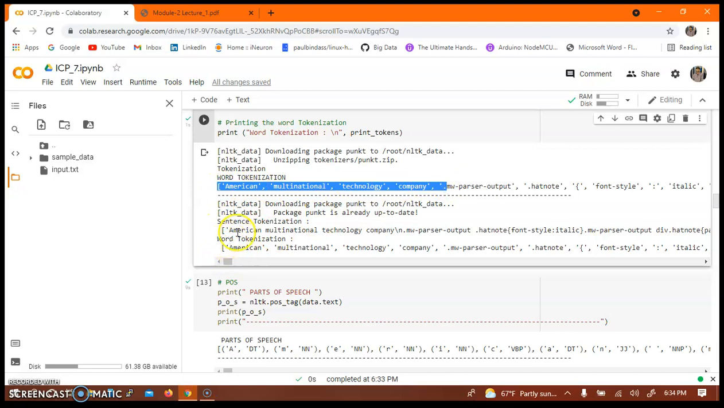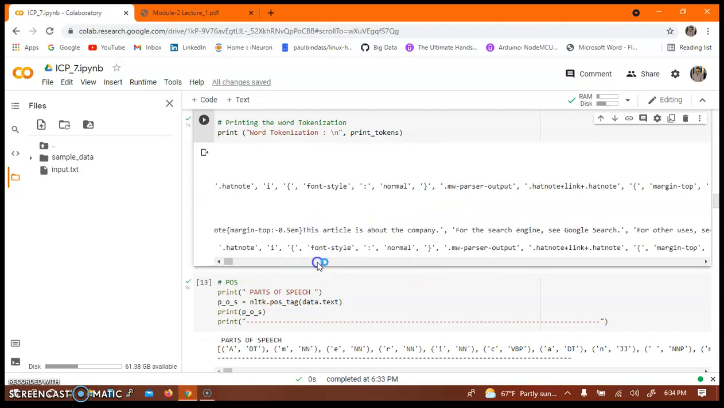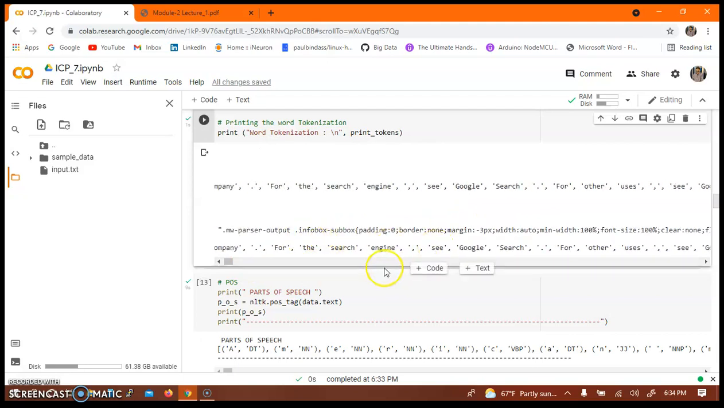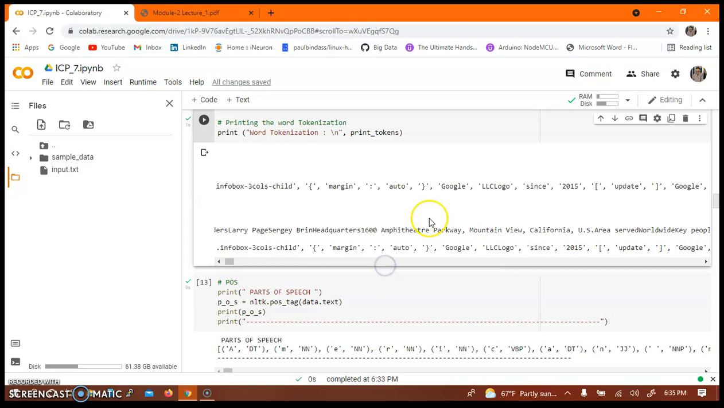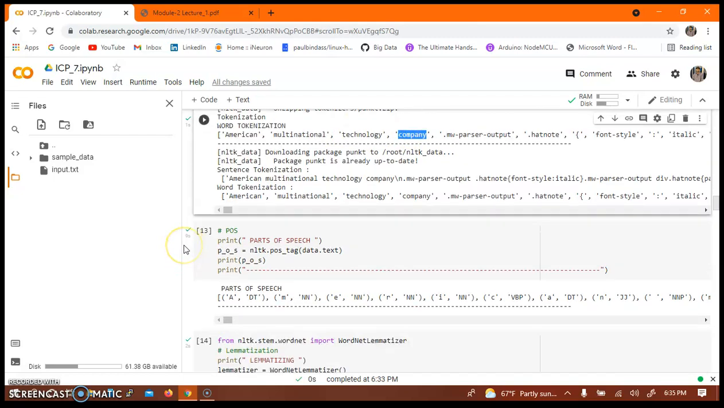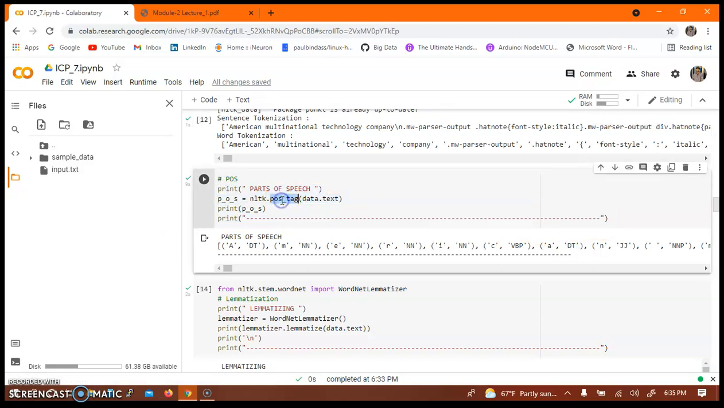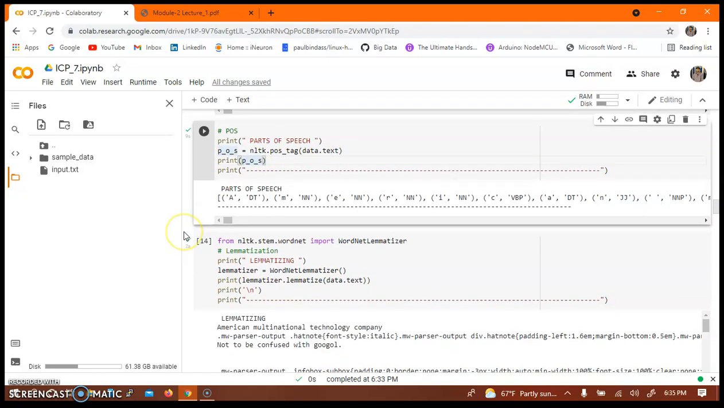As you can see here, for the word tokenization, here is the output, and for the sentence tokenization, here is the output. As you can see here, everything is divided into sentences, and the word tokenization is divided into a list of words over here. And then here I have used pos_tag to get the parts of speech in the data.